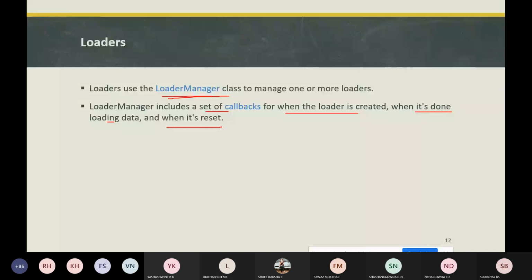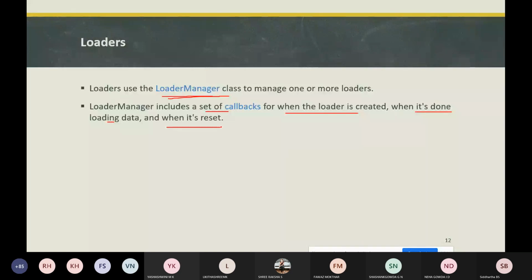So why do we need to use loaders? When we want to execute a task outside the UI, then we can use loaders. The LoaderManager class also handles configuration changes; whenever the configuration changes, the loader can be used.